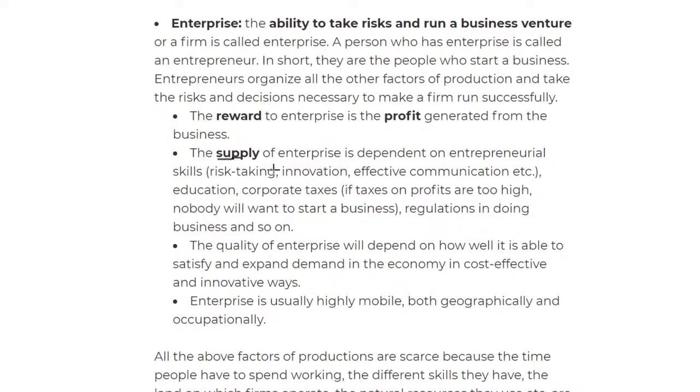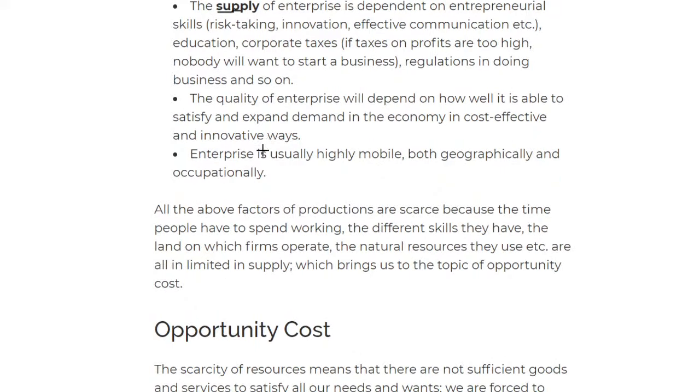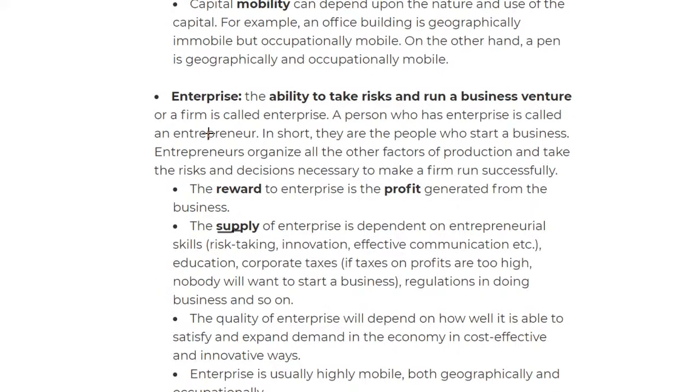We're looking at the supply of enterprise. It depends on the skills. If you have very good skills, like innovation, communication, risk taking, then the supply will be more. And looking at the quality, again, it depends on how you satisfy the demand in the economy with your innovative ways or your good thinking. And enterprise is both geographically and occupationally mobile. I can change my business from one place to another, and at the same time, I can change its use, so it's both. So, the four factors of production, we are done, and I took a lot of time just explaining the four factors of production because they're very important in economics.